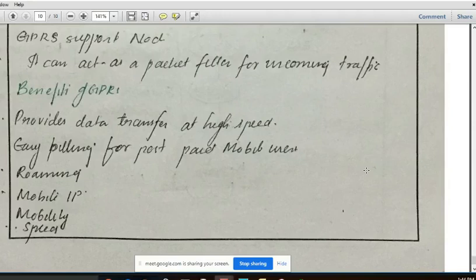But in GPRS, or in packet switching, it does not reserve the channel in advance; it reserves the channel whenever it is needed. So in GPRS there is no bandwidth wastage, but in HSCSD and GSM there was bandwidth wastage. And GPRS supports store and forward transmission, whereas circuit switching, which was in GSM and HSCSD, did not allow store and forward transmission. So this is about GPRS and HSCSD.